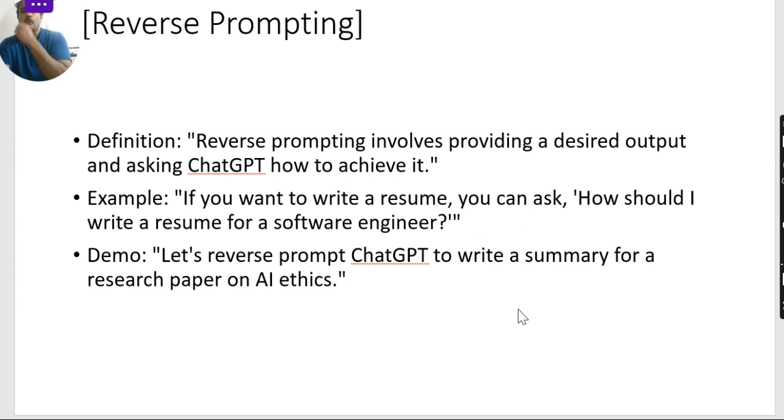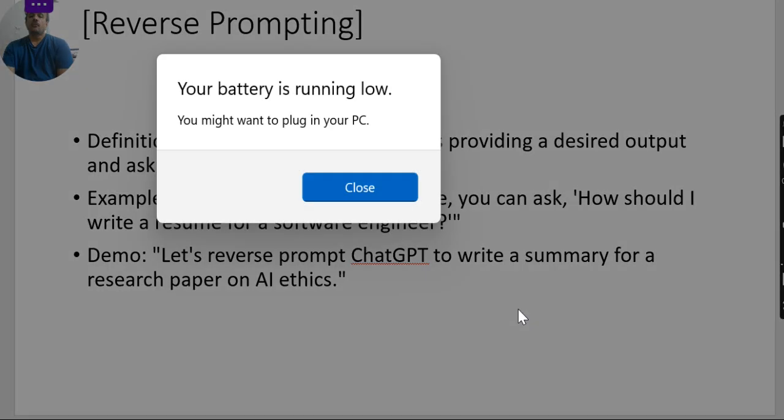Next is reverse prompting. Now, what is reverse prompting? Suppose you want to provide a desired output, and you are going to ask ChatGPT how to achieve it. Like say for example, if you want to write a resume, but you don't know